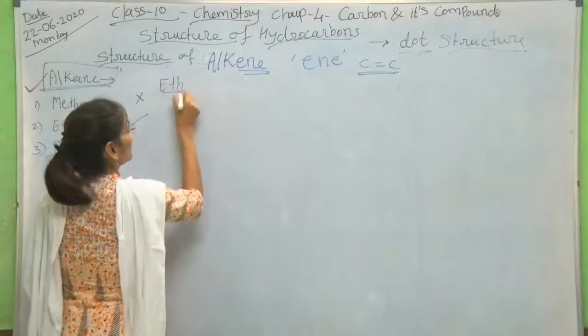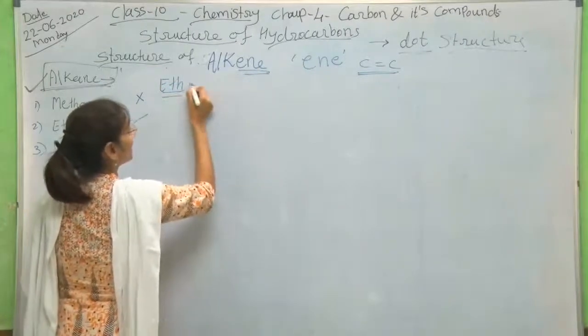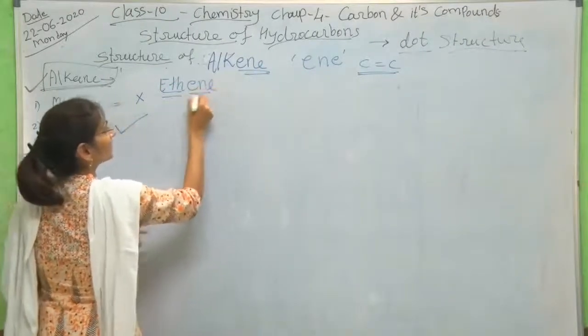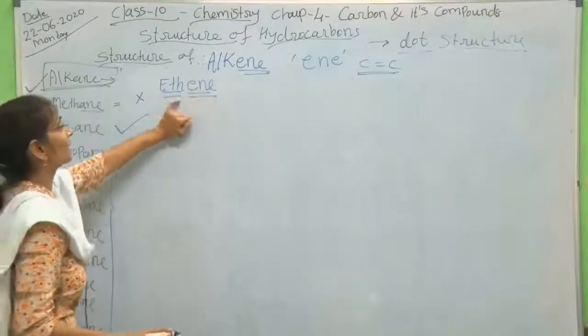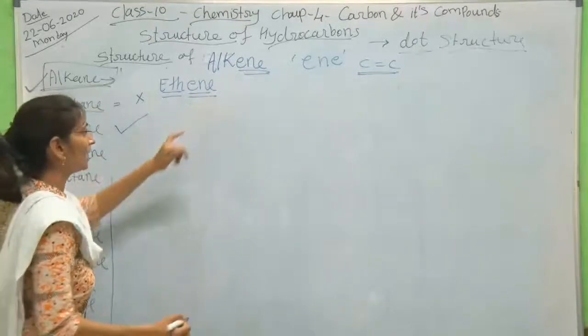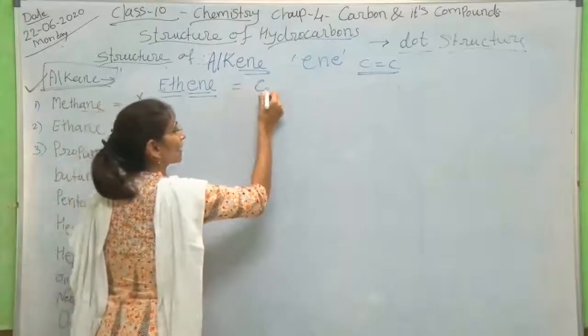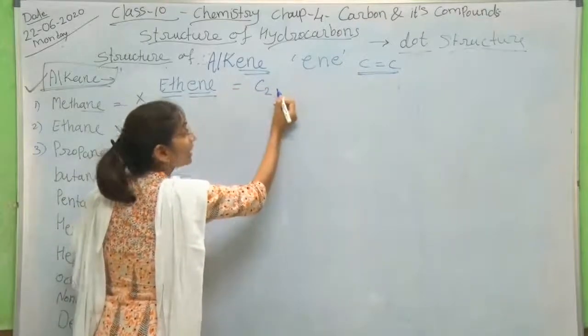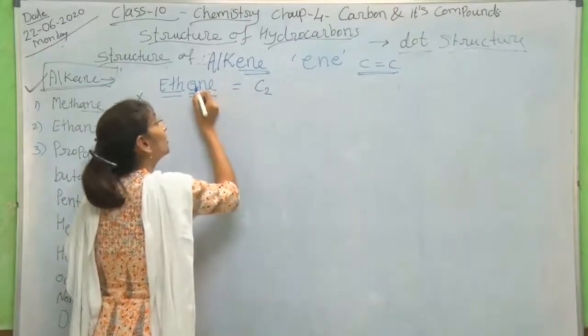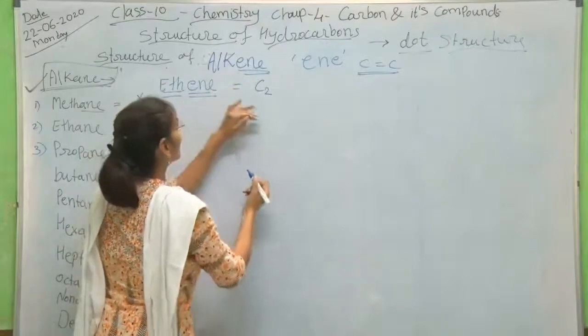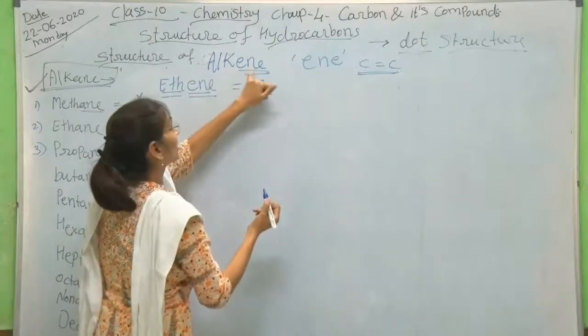So from eth we have to start, and the suffix ene, ethene. By the suffix it will become eth plus ene. Ethene means with 2 carbon atoms, we have to start this series of hydrocarbon, particularly alkene.